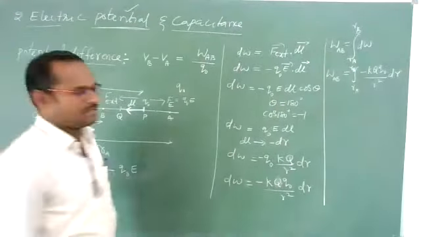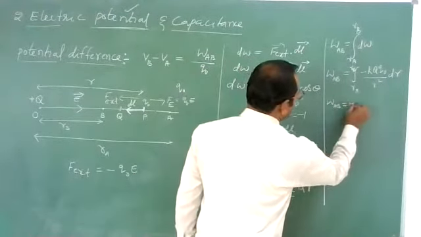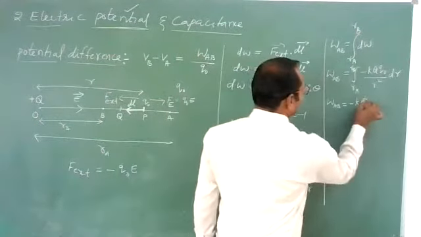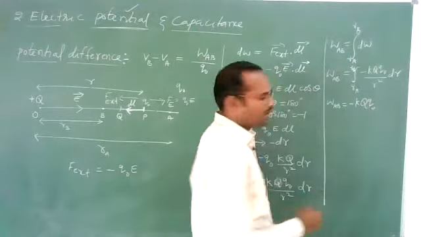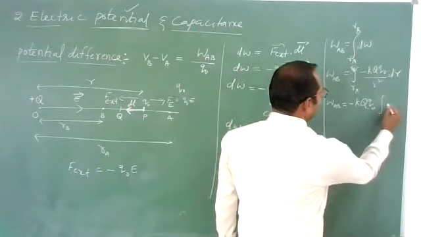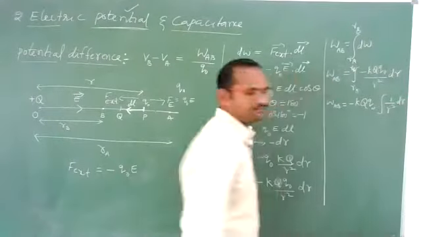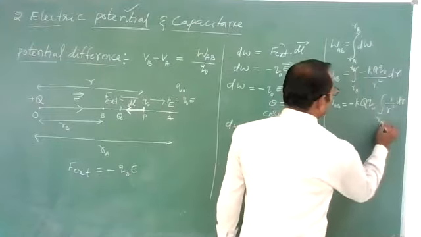Clear, students? Yes. Now here W AB is equal to minus K constant, it will come out. Capital Q constant, it will come out. Q naught also constant, it will come out of the integration. You will have the integration of 1 by R square dr, with limits from RA to RB.